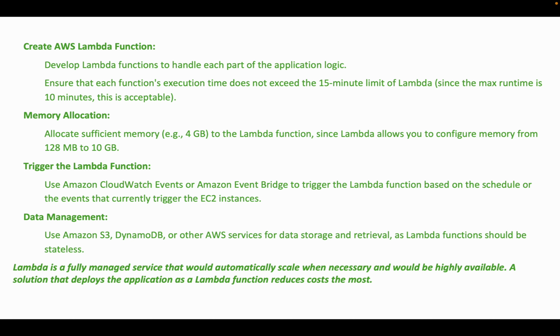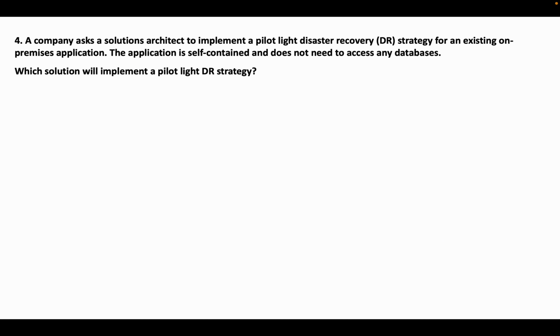Lambda is a fully managed service that would automatically scale when necessary and would be highly available. A solution that deploys the application as a Lambda function reduces cost the most.